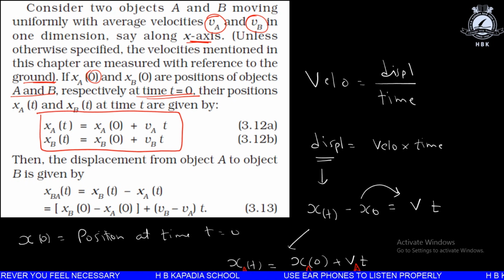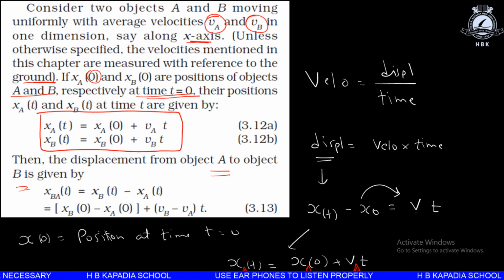Now, if you want to find out the displacement of object A with respect to B after some time, when it changes its position, we can write x_BA, that is the position of B with respect to A, as x_B minus x_A. It is a very simple formula.